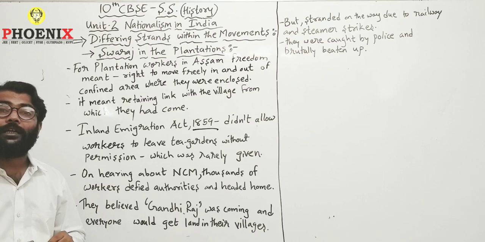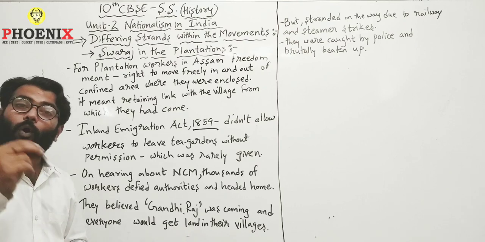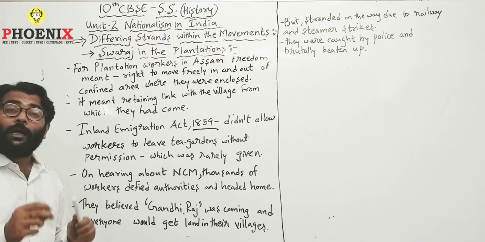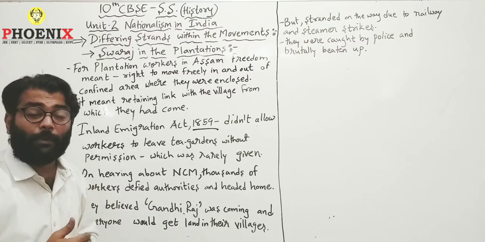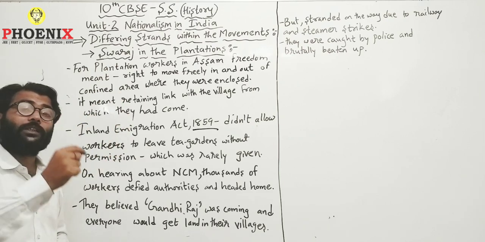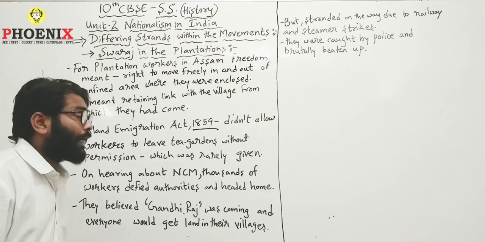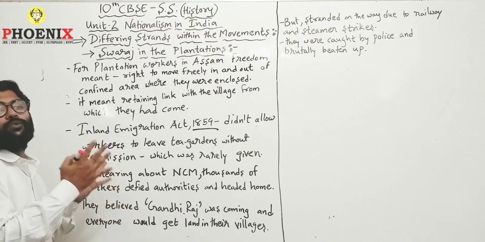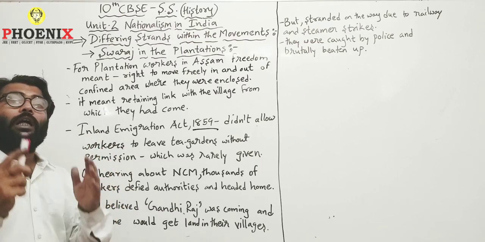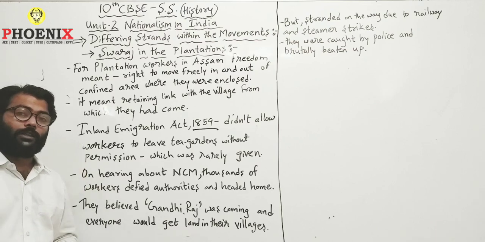And in return, some other family member was kept in the plantation area amongst the plantation workers, so that the person who had gone to the village would obviously come back. So again, an unjust law of the British, due to which they used to exploit the poor laborers and workers.